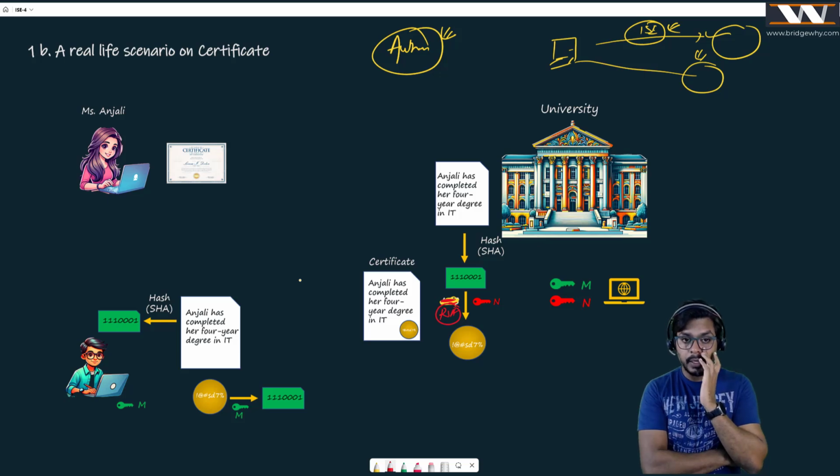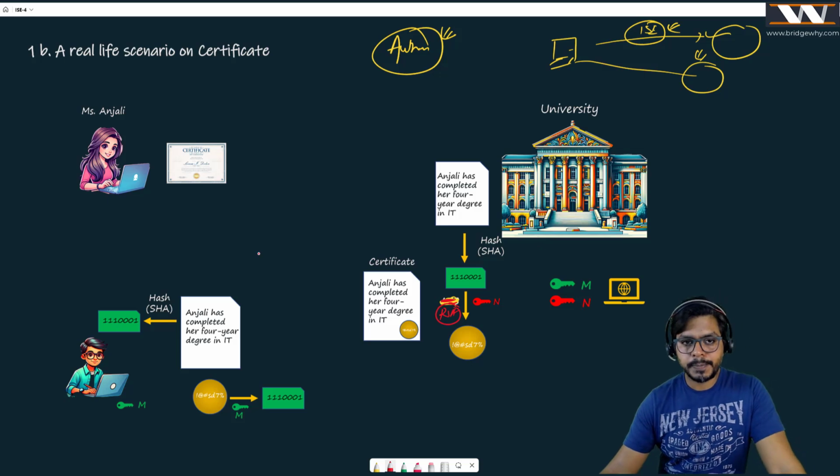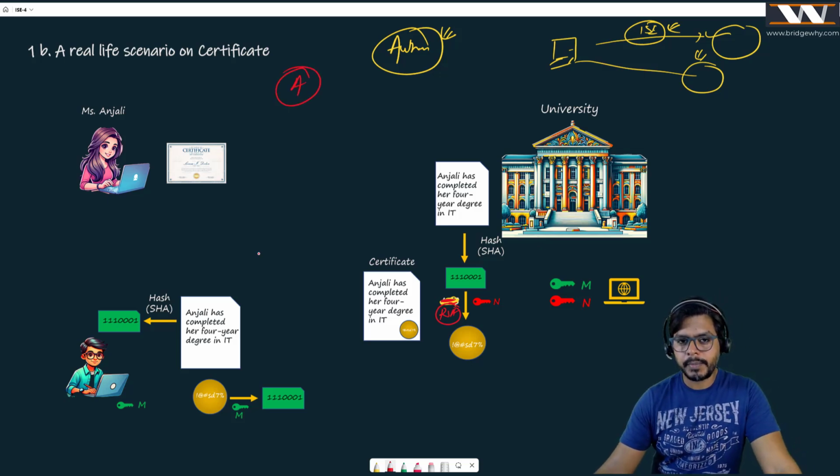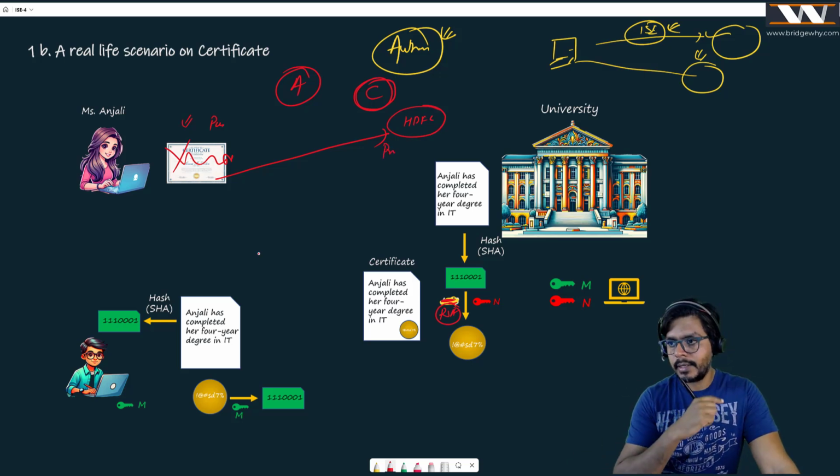Which scenario? Right now we are talking about a specific piece, which is authentication. If you remember, if I want to achieve confidentiality, what I did, if I am talking to HDFC Bank server and I am Anjali, I will be taking HDFC's public key to encrypt my data and send it, so that only HDFC Bank can open it using its private key. That is where you were talking about confidentiality, Mr. Rahul.